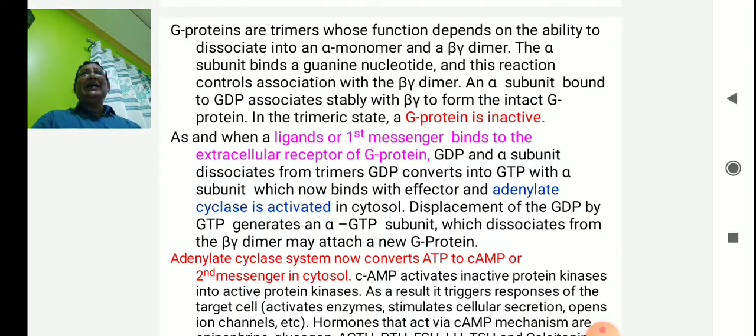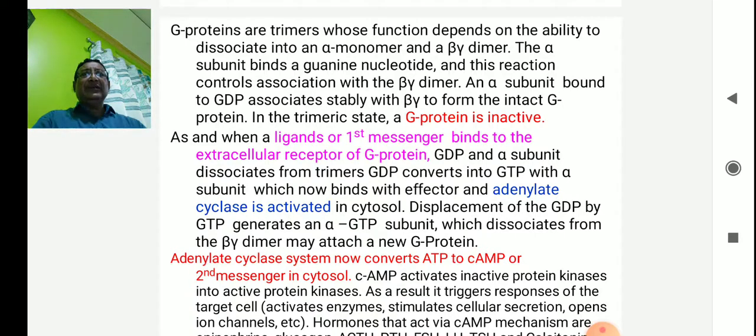Okay. Now the adenylyl cyclase system is another protein molecule which is found in the cell membrane. It converts ATP to cyclic AMP, the second messenger, in the cytosol. Cyclic AMP activates inactive protein kinases into active protein kinases. As a result, it triggers responses of the target cell: activates enzymes, stimulates cellular secretion, opens ion channels, etc. Hormones that act via the cyclic AMP mechanism are epinephrine, glucagon, ACTH, PTH, FSH, LH, TSH, and calcitonin.